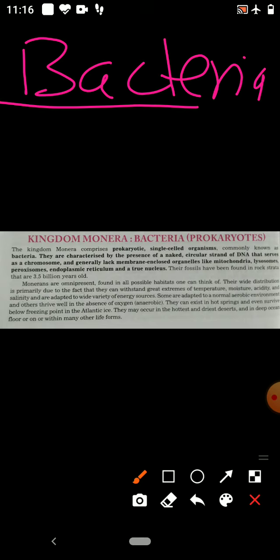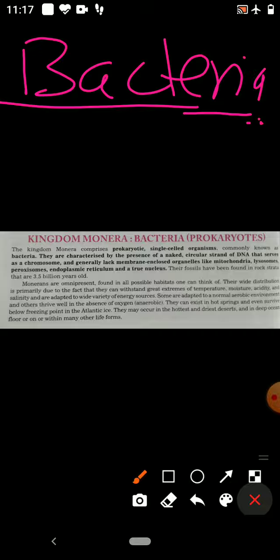You know, bacteria are the smallest microorganisms. Bacteria are found everywhere. Bacteria are found in water, in air, in the soil, in the ice, and they can survive at high temperature, and at very low temperature. They can survive in a high concentration of salt. They can survive in acidic mediums. So bacteria are found everywhere.